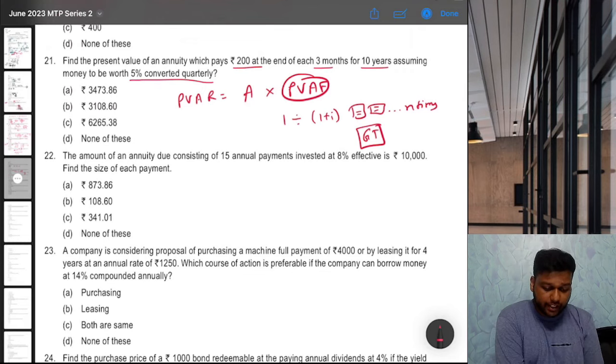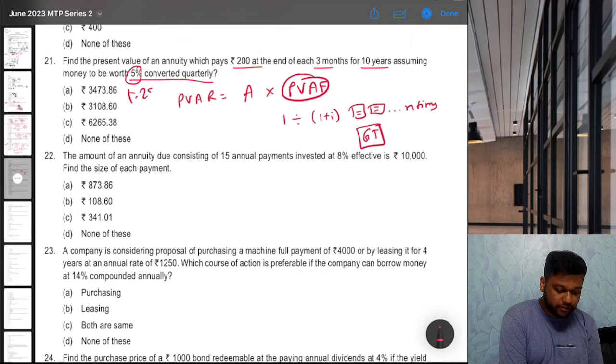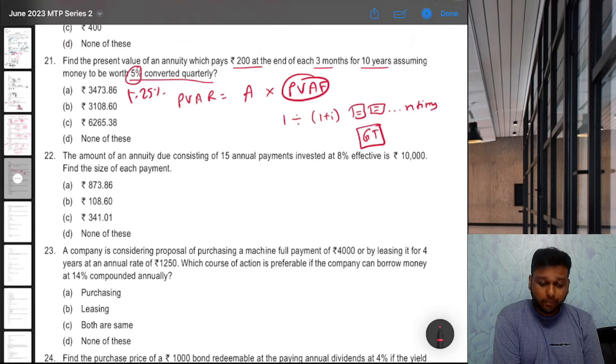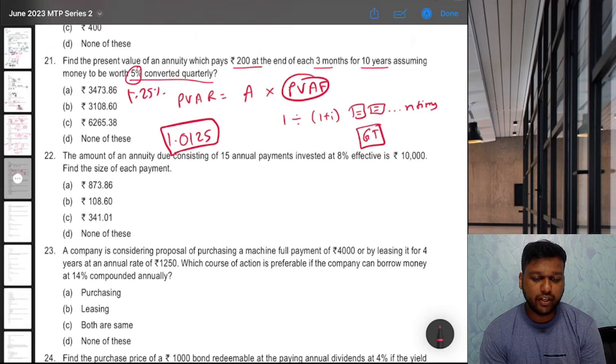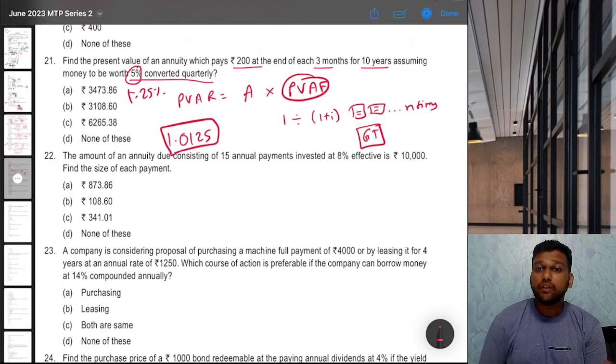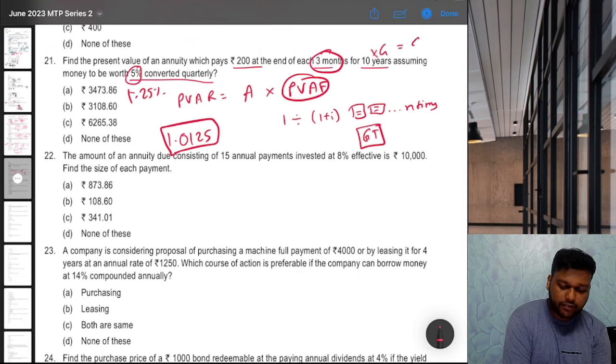Now 5% is the annual interest rate. We have to convert it to quarterly. So 5 by 4, that is 1.25%. That means 1 plus i will be 1.0125. Correct. So we follow the shortcut: 1 divided by 1.0125. Then press equal to how many times? Each 3 months means 4 times in a year. So in 10 years, 10 into 4, that is 40 times.